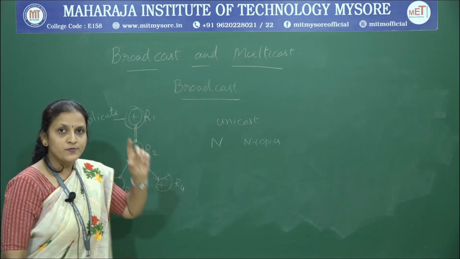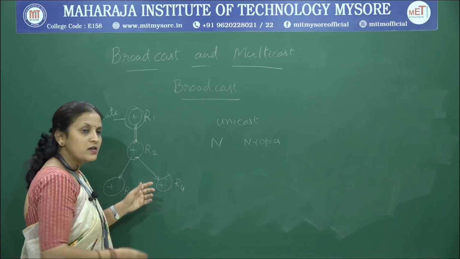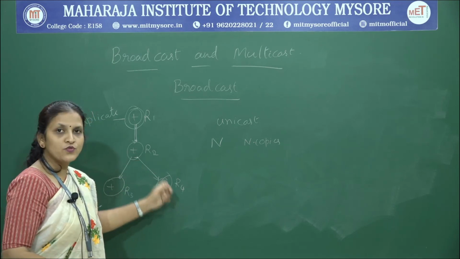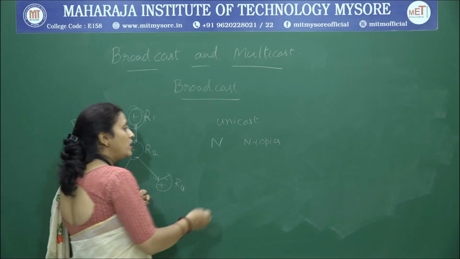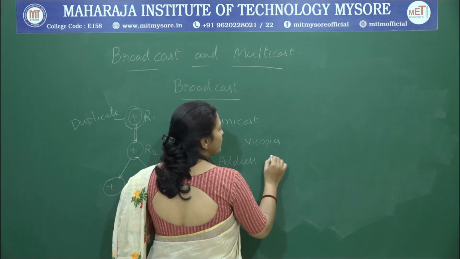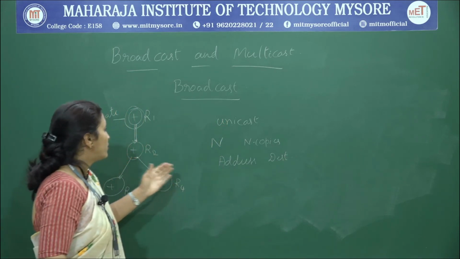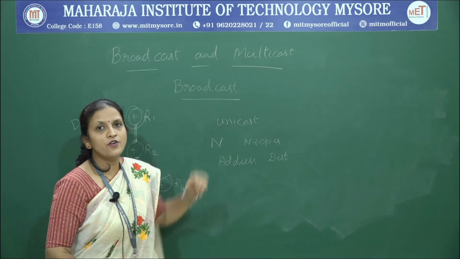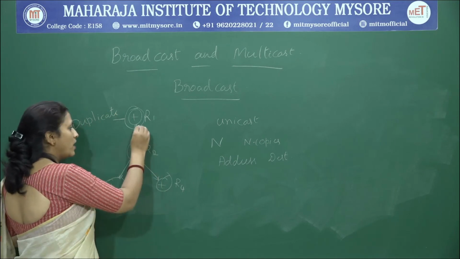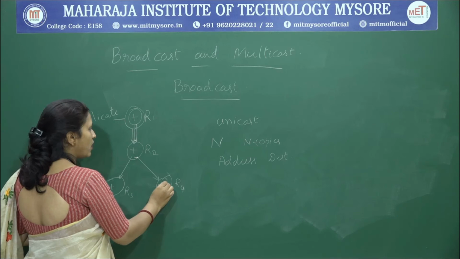In each packet we are going to attach the address of the destination router, and I am going to send it through the unicast forwarding method. So, from R1, how many routers do we have? R2, R3, R4.